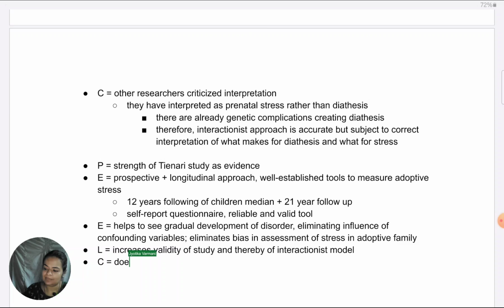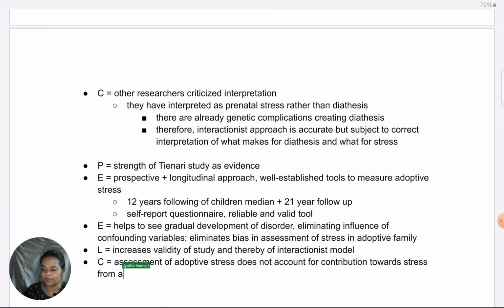So we can say assessment of adoptive stress does not account for contribution towards stress from an already vulnerable child.